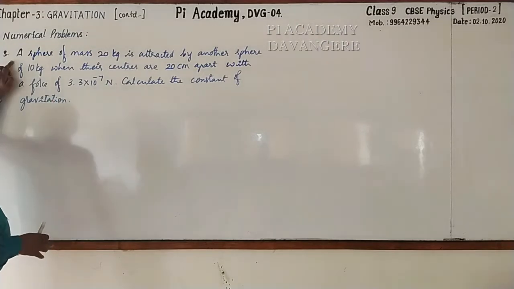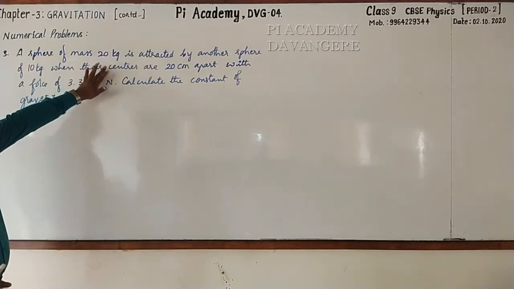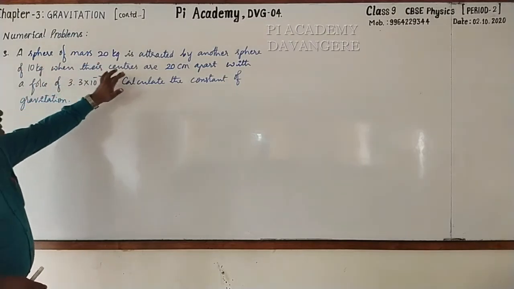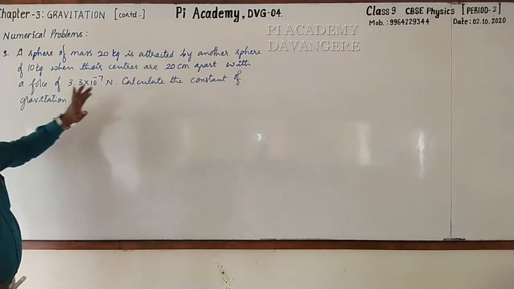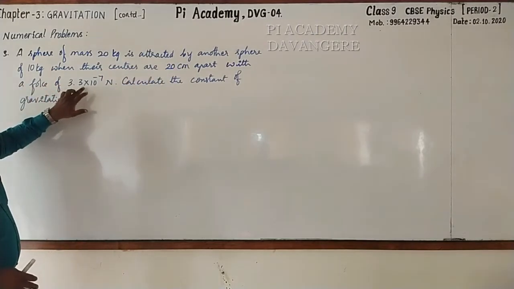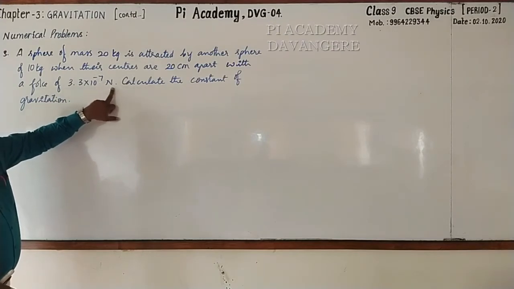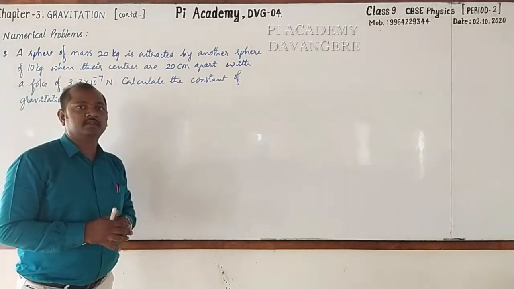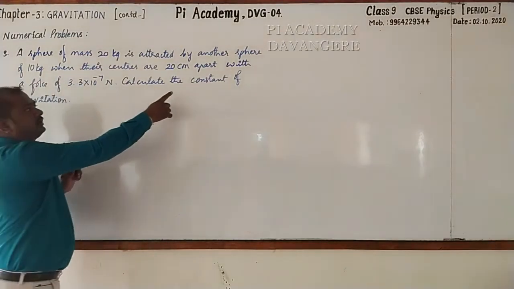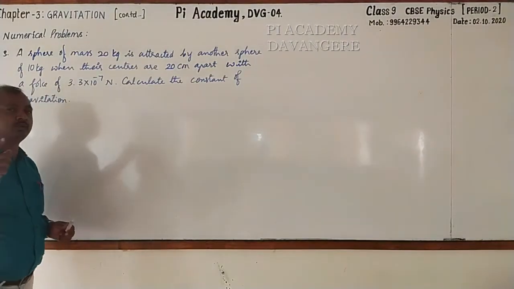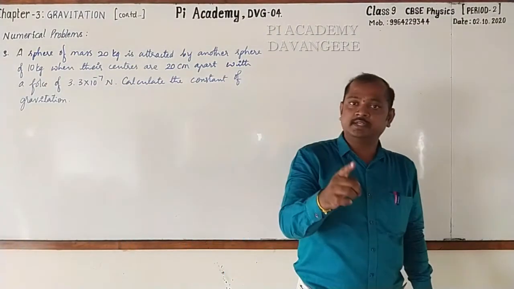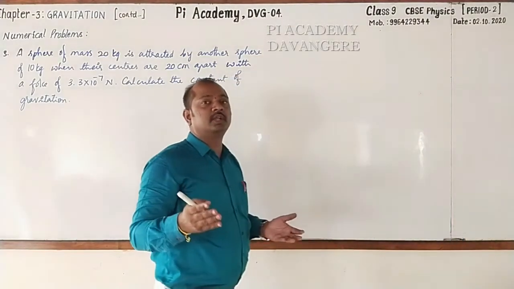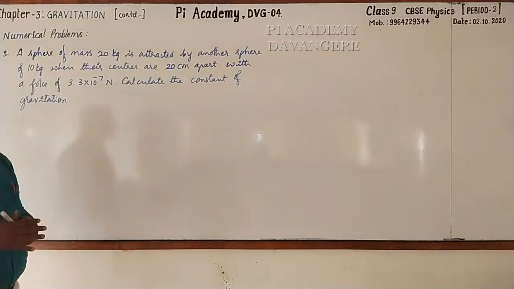Look here. A sphere of mass 20 kg is attracted by another sphere of 10 kg, when their centers are 20 centimeter apart, with a force of 3.3 into 10 raised to the power minus 7 Newton. Calculate the constant of gravitation. Nothing but you are going to find out the gravitational constant. Then could you tell what should be our answer? Very good, it is 6.67 into 10 raised to the power minus 11 Newton meter square kg to the power minus 2, right?